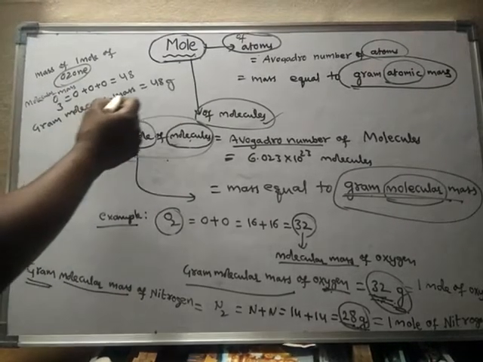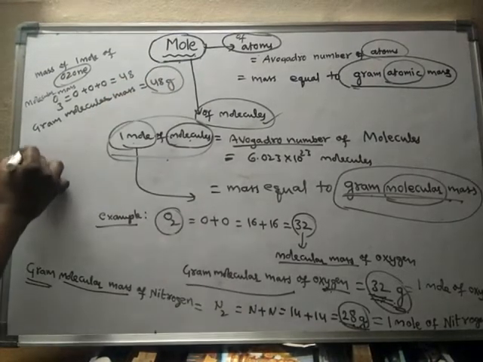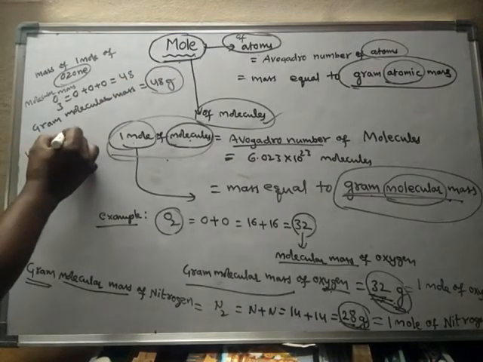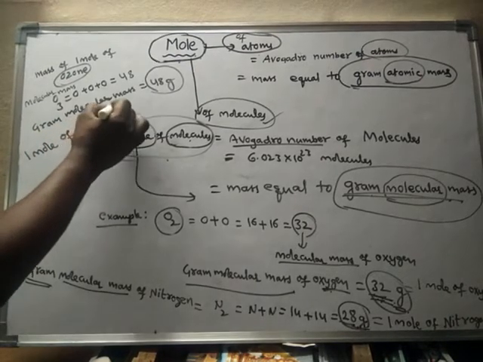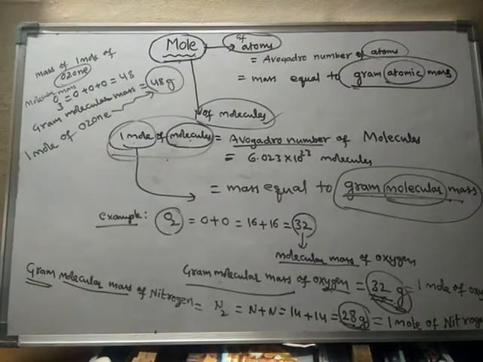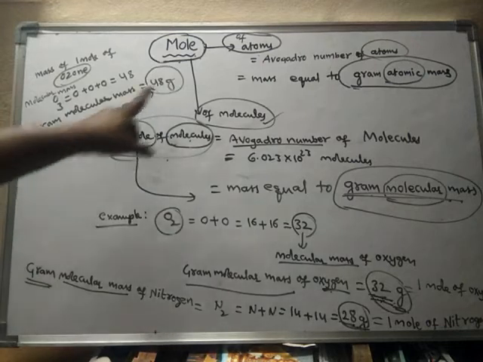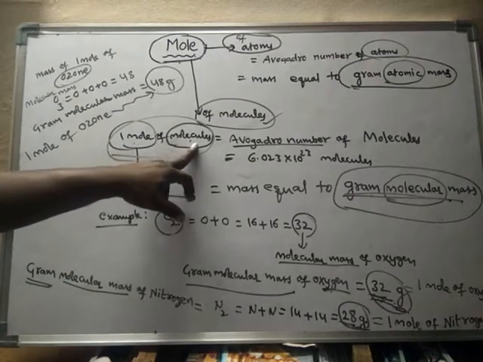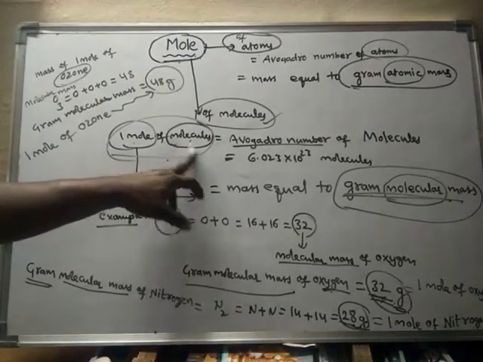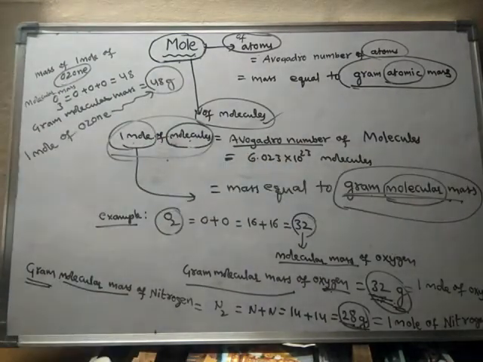Hence 1 mole of ozone is equal to 48 grams, or 48 grams of ozone is equal to 1 mole of ozone. So for 1 mole of molecules, we have to consider the mass equal to gram molecular mass.